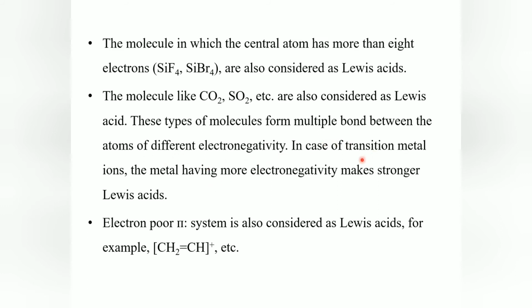In the case of transition metal ions, metals with more electropositive charge make stronger Lewis acids. Electron-deficient pi systems are also considered Lewis acids. For example, H2C=CH+ will act as a Lewis acid because it is electron deficient and can accept electrons.